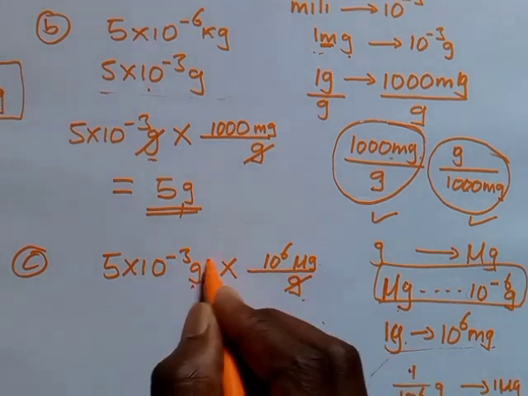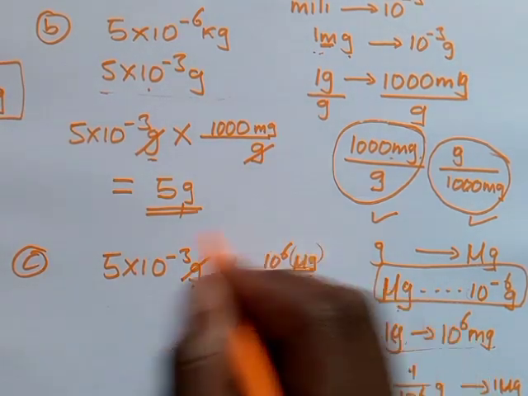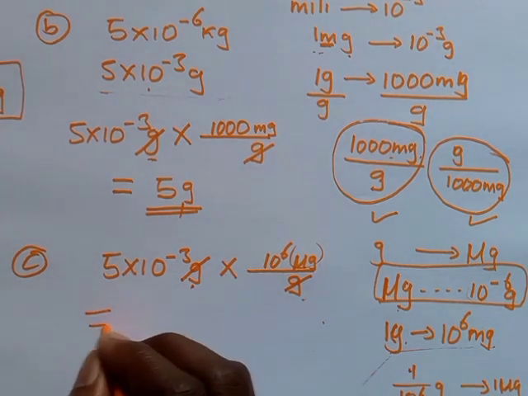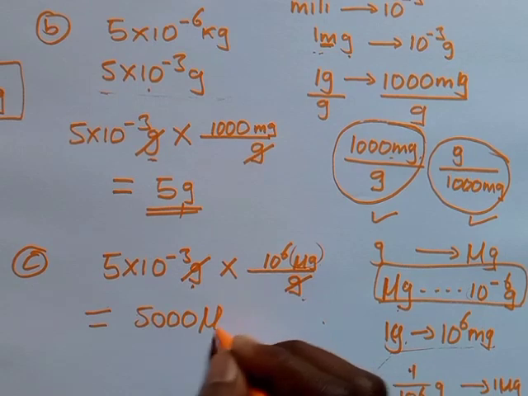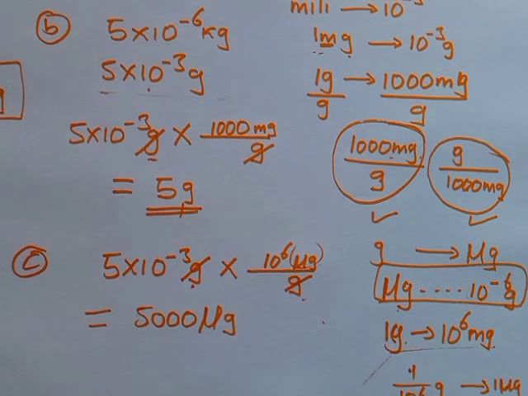So you cancel this, you cancel that, you remain with micrograms, and the answer you're going to get now has to be 5,000 micrograms.